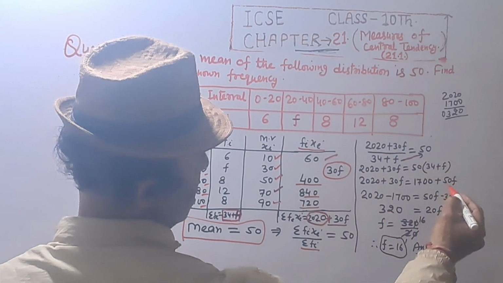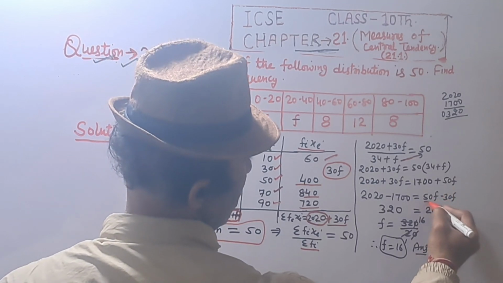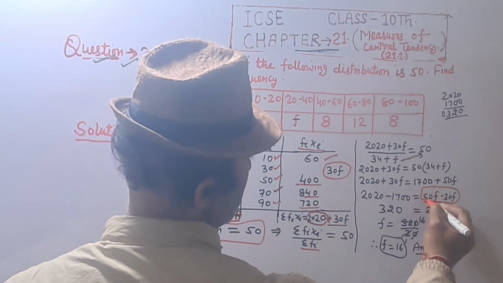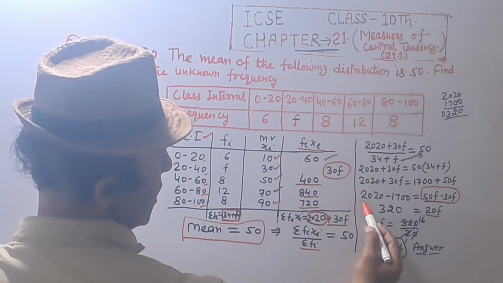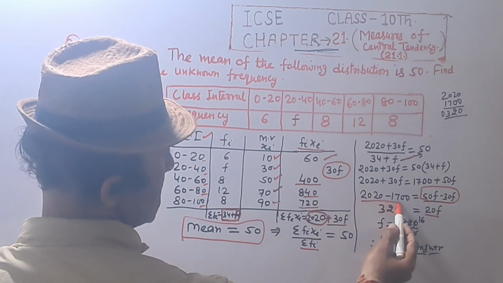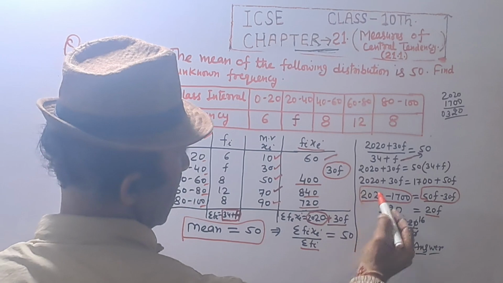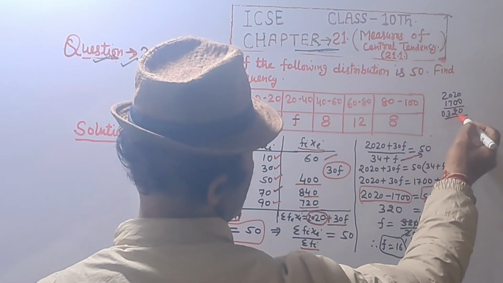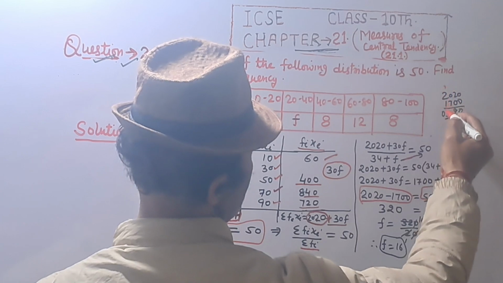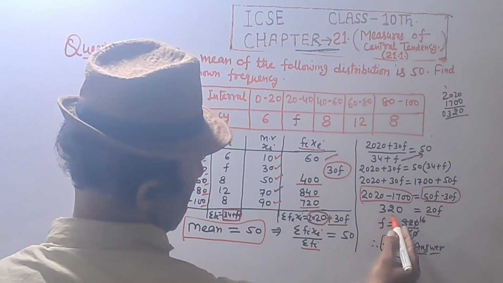Shifting 30F to the right side, 50F minus 30F is 20F, and 1700 shifting to the left side. So 2020 minus 1700, then we get 320.